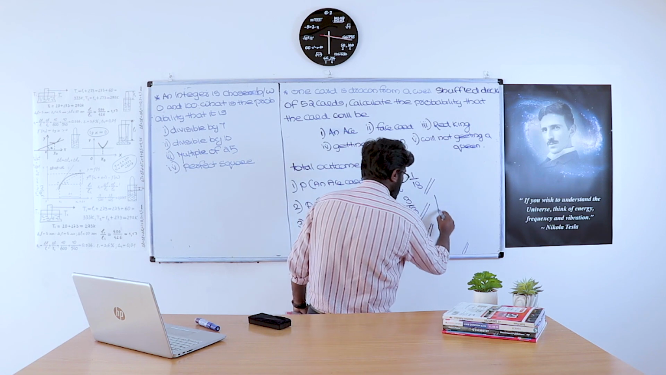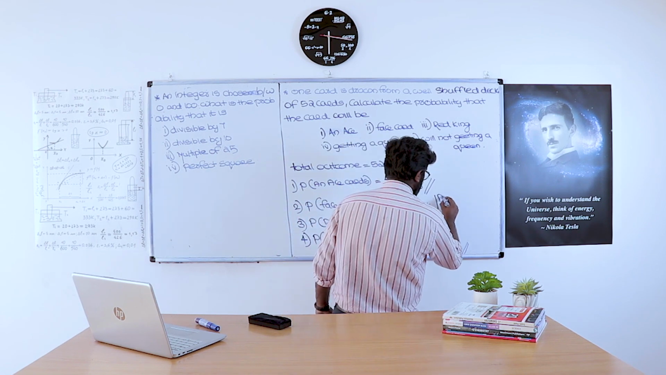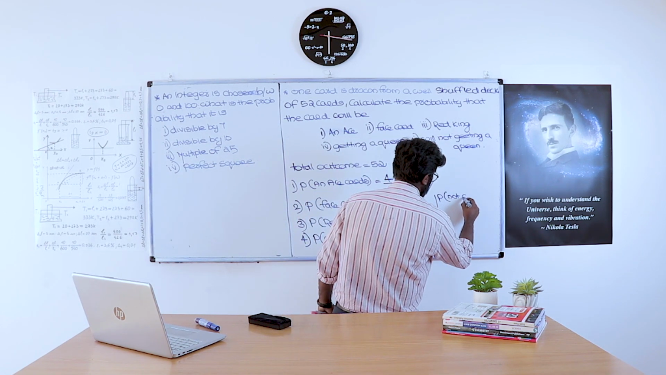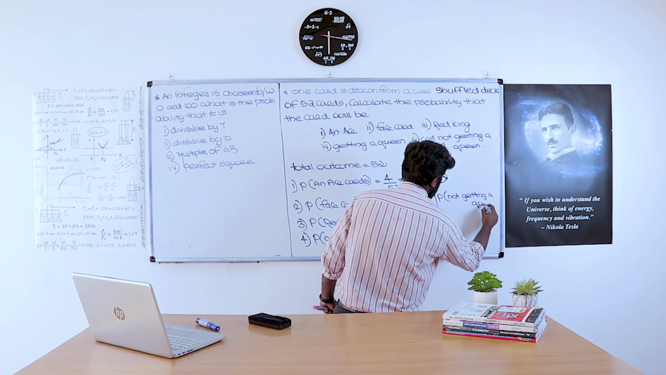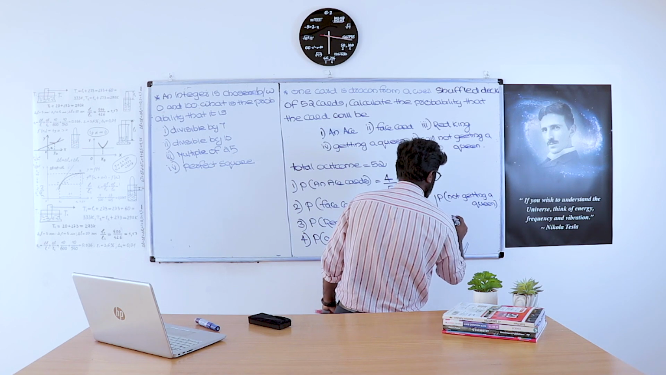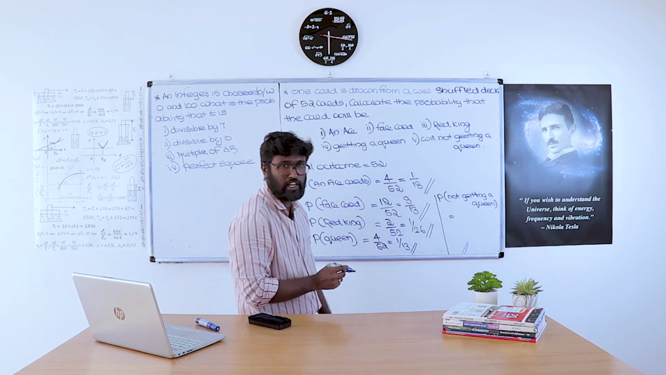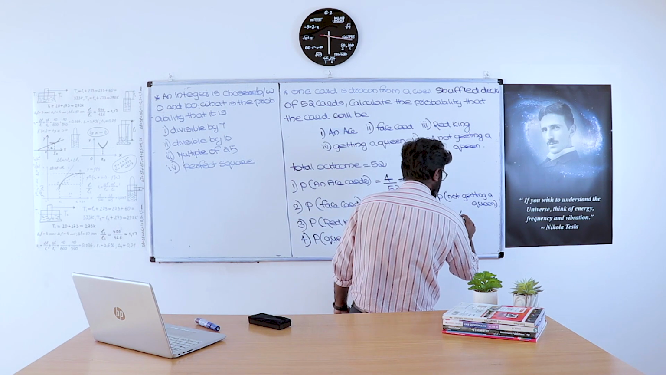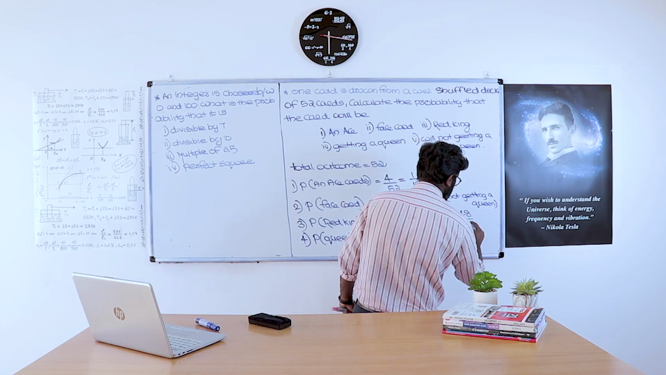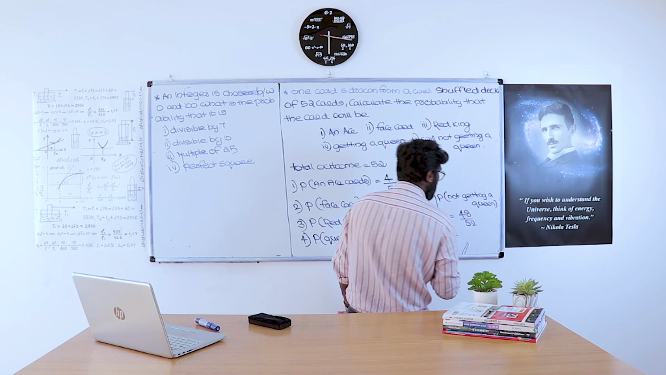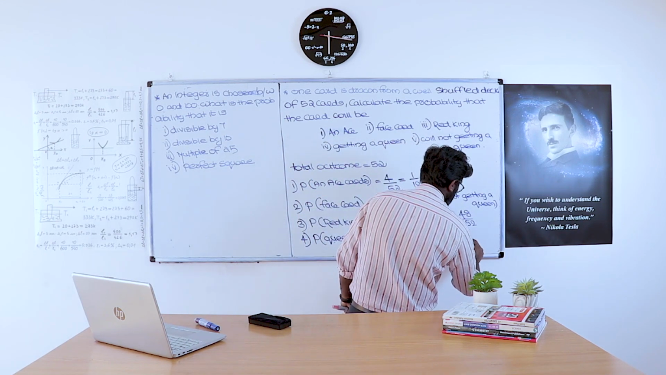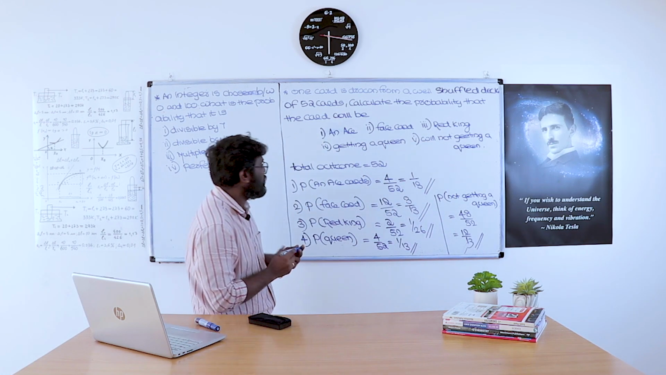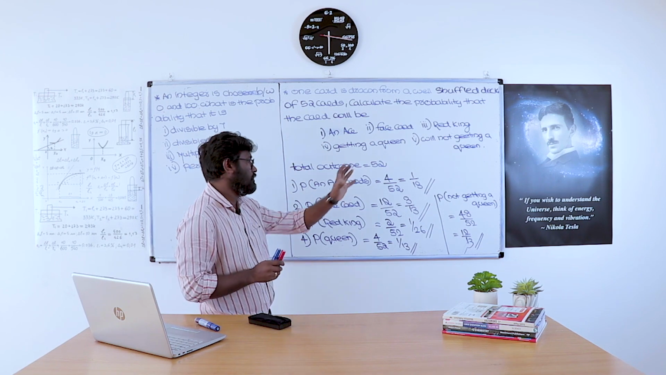The next one is probability of not getting a queen. It is simply how many queen cards are there? 4 queen cards are there. That means the remaining 48 are not queens. So the probability of not getting a queen is 48 by 52. That is equal to 24 by 26. That is equal to 12 by 13. So this is the probability of not getting a queen here.